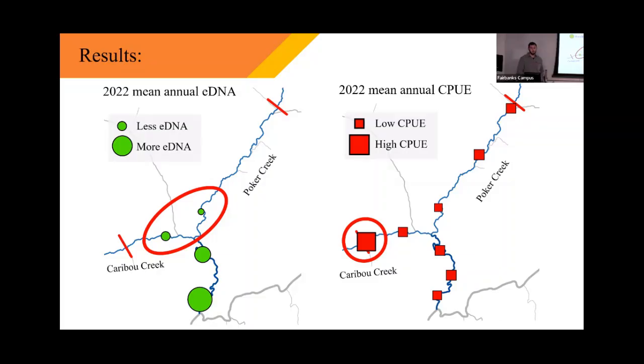Did you take eDNA above the barriers that are on that map? To see if there was eDNA present in the water. Yeah, I didn't have a chance to talk about it today. That was the other thing that I did all summer long. I had 6 other sites beyond what I talked about today, so maybe another time I could show you that. Basically, what I saw was that for the most part, when we didn't observe fish above these beaver dams, we also didn't observe DNA, or if we did, it was really low. So it seems like they generally agree. We're still playing with that component though.